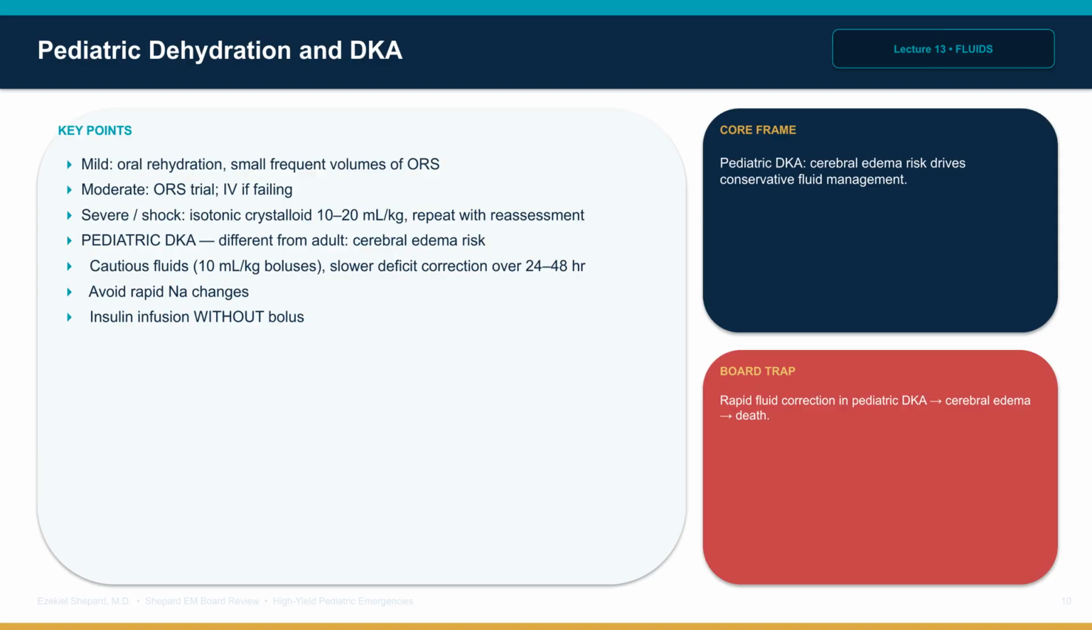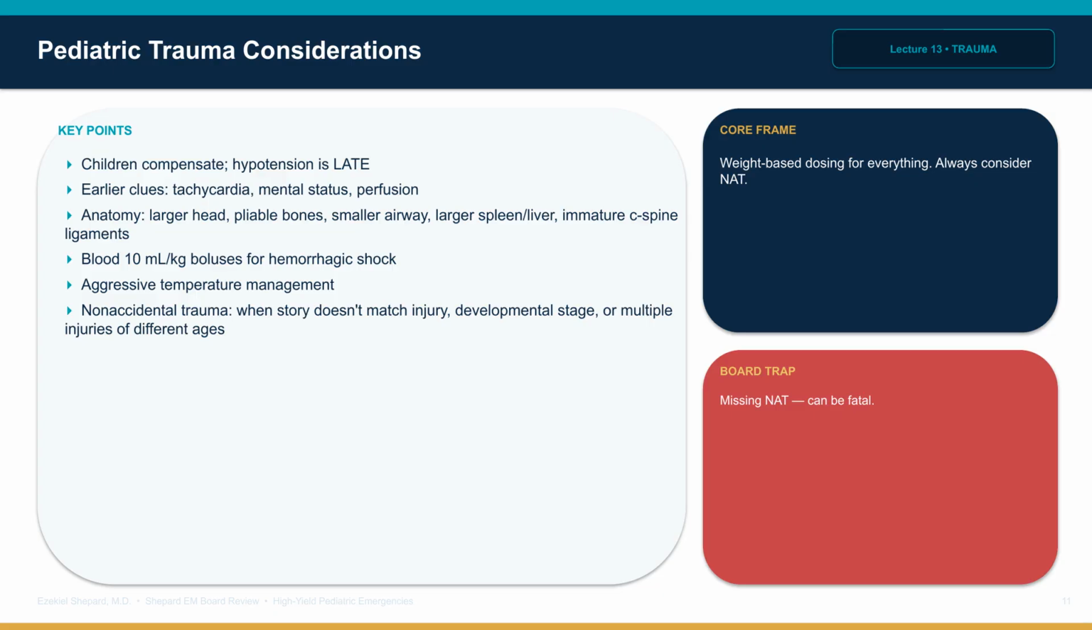Intussusception is the 6-month to 3-year-old with the sausage-shaped mass and target sign on ultrasound. Currant jelly stool is a late finding, and air enema is the next step. NEC, necrotizing enterocolitis, is the premature infant with abdominal distension and bloody stool, and pneumatosis intestinalis on the abdominal film is the buzzword.